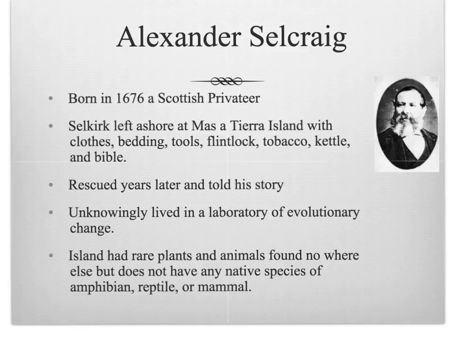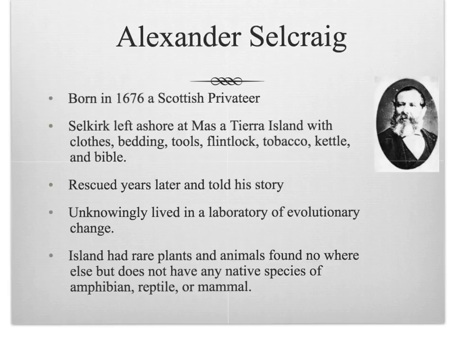Chapter 4: The Geography of Life. Alexander Selkirk was a Scottish privateer born in 1676. Selkirk was left ashore at Más a Tierra Island with clothes, bedding, tools, a flintlock, tobacco, a kettle, and a Bible. He was rescued years later and told his story. He unknowingly lived in a laboratory of evolutionary change.